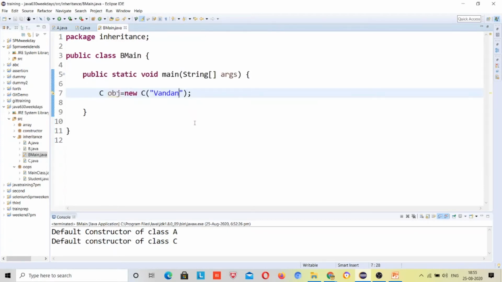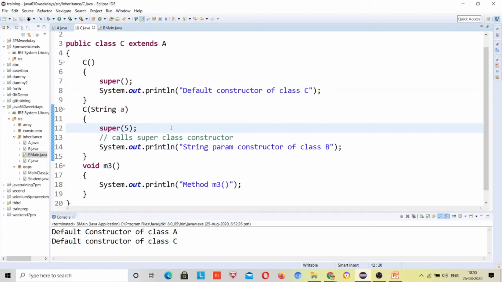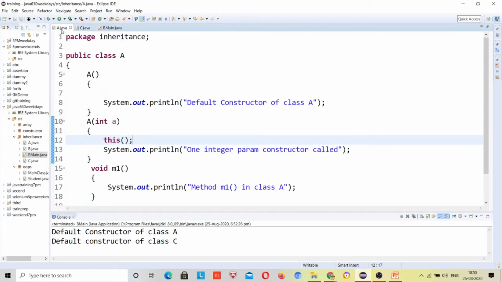Okay, so this will call the parameterized constructor of class string. Can you go in class A? First, this will call the one integer parameter constructor.